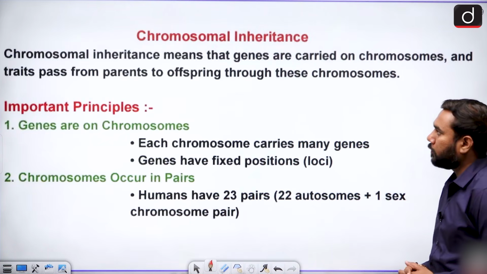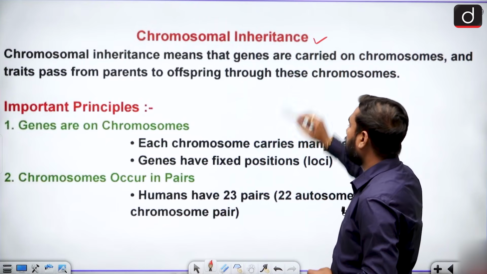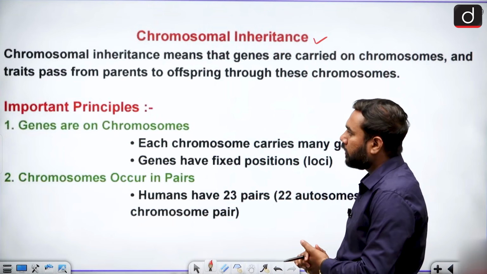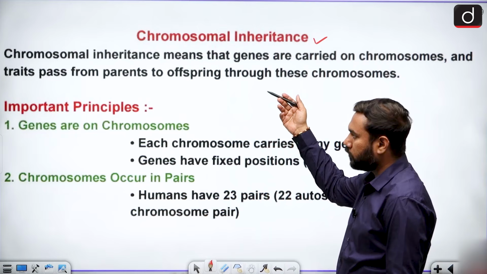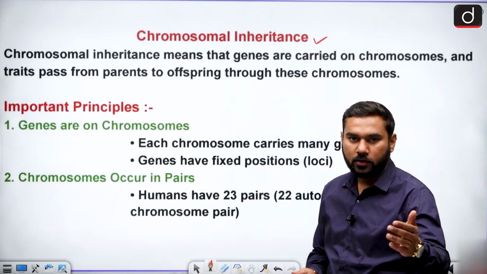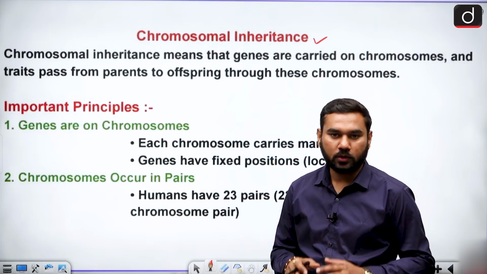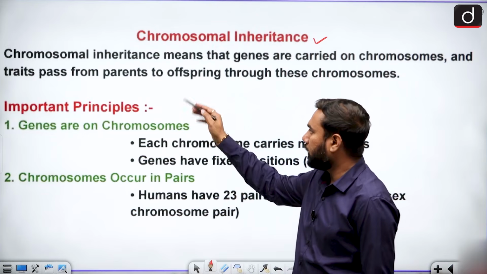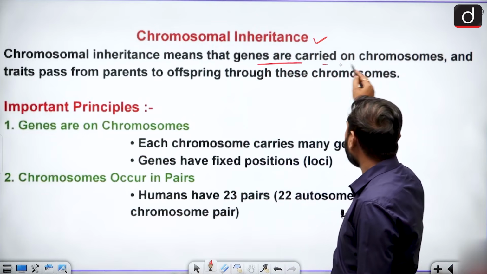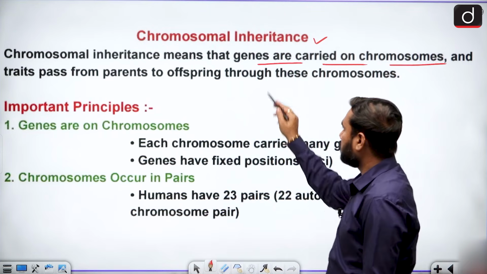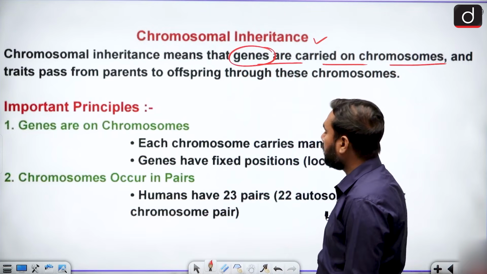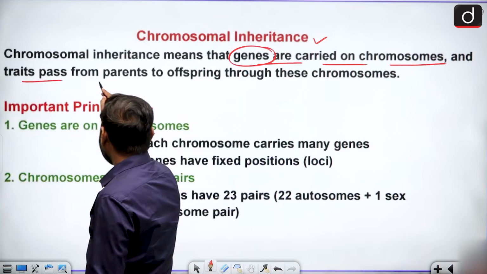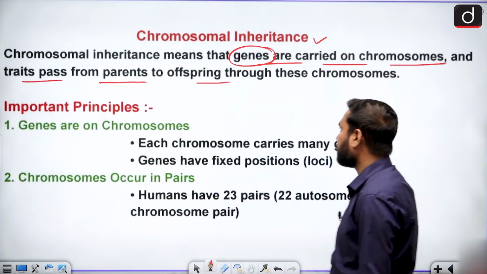Now we are also going to talk about some chromosomal inheritance. This is very basic information related to your genetic chromosomal information. Chromosomes are basically the structures which pass from the parents to our body, and based on that structure we can donate it to the future generation. So chromosomal inheritance means that genes are carried on chromosomes. Genes means the characteristics of the body, and these traits are passed from parents to the offspring through these chromosomes.